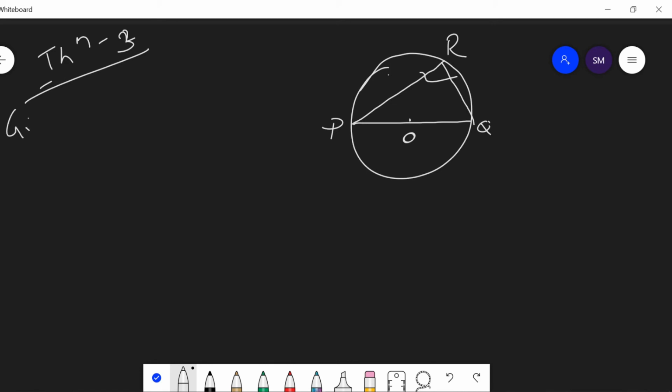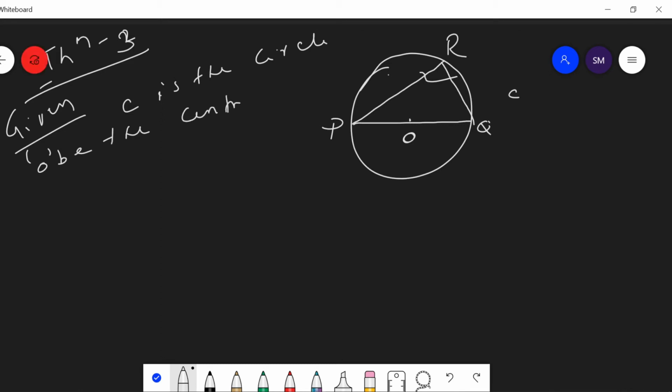Here the given conditions: C is the circle, O be the center of the circle, and PQ be the diameter.